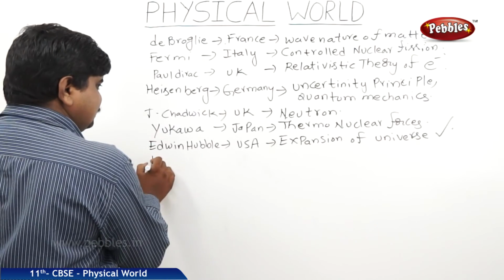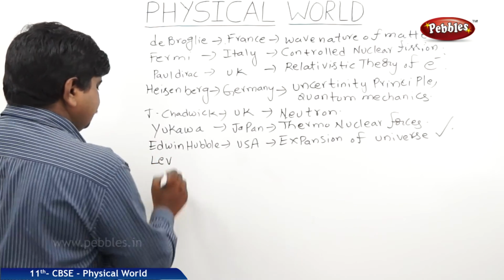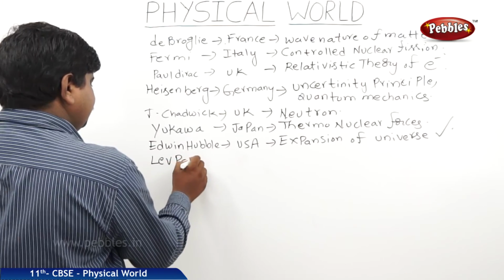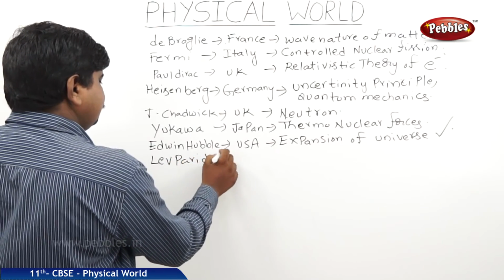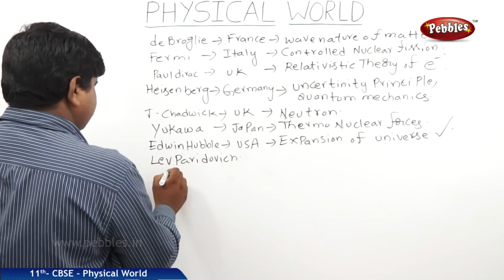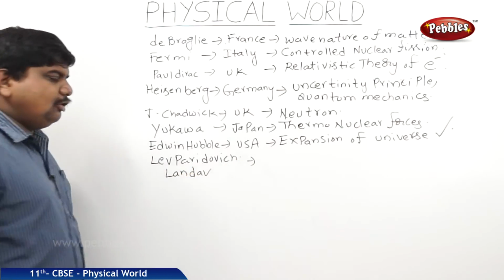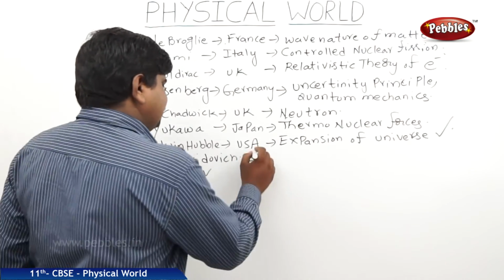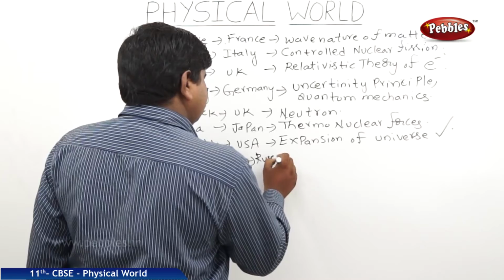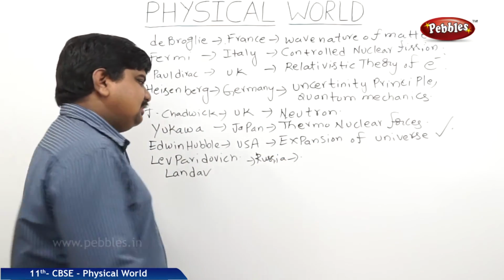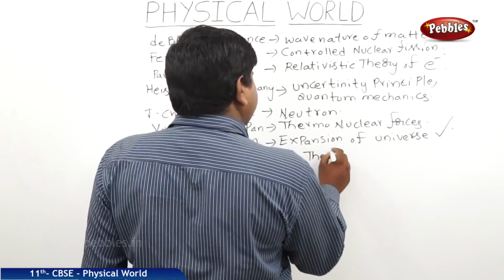The next scientist was Lev Paridovich Landau, he is from Russia. He has discovered about the thermal condensed matter.